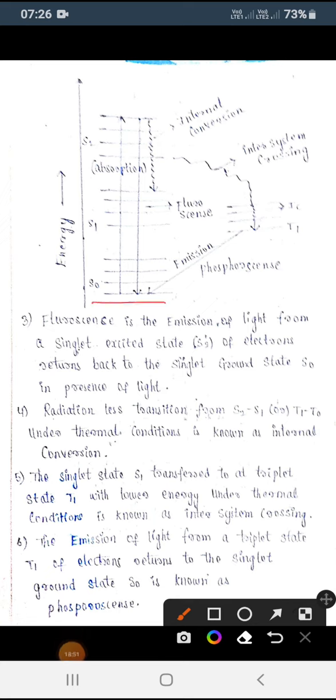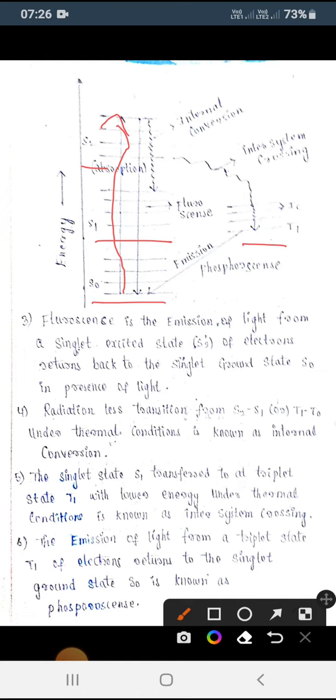So this is the S0 state, this is the S1 state, this is S2, and this is the triplet state. Let us see what happens here. When you apply some energy in the presence of light, it absorbs and goes from the ground state to a higher state.